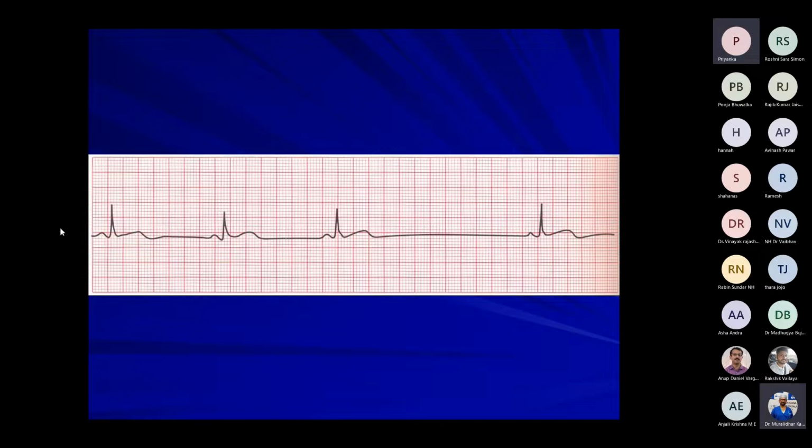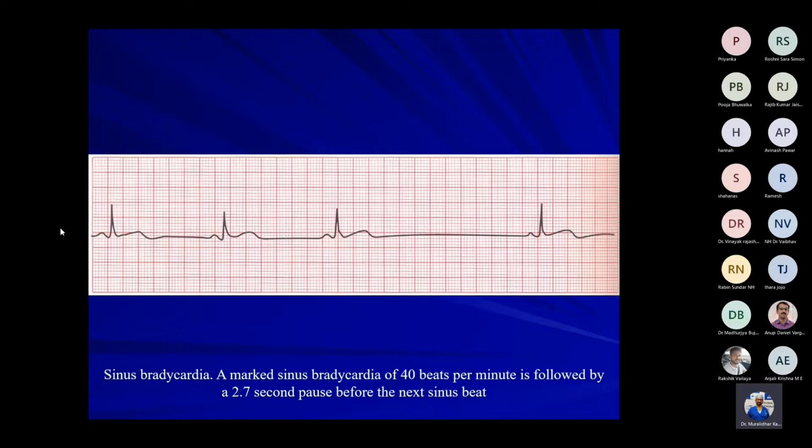So this is sinus bradycardia, about 40 is the rate. And there is a sinus pause. We are not going to bother about it as of now. And you have to tell me what are the causes. What are the causes for bradycardia? How do you define bradycardia? And what treatment can be given?